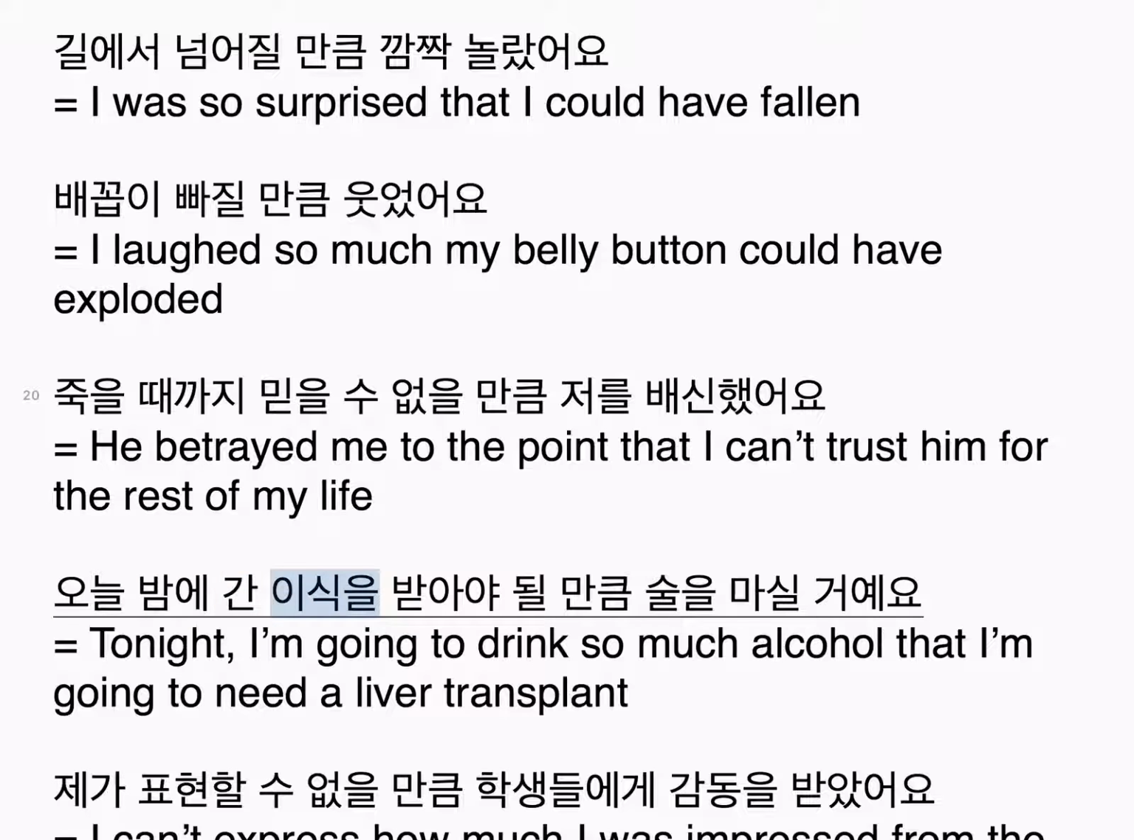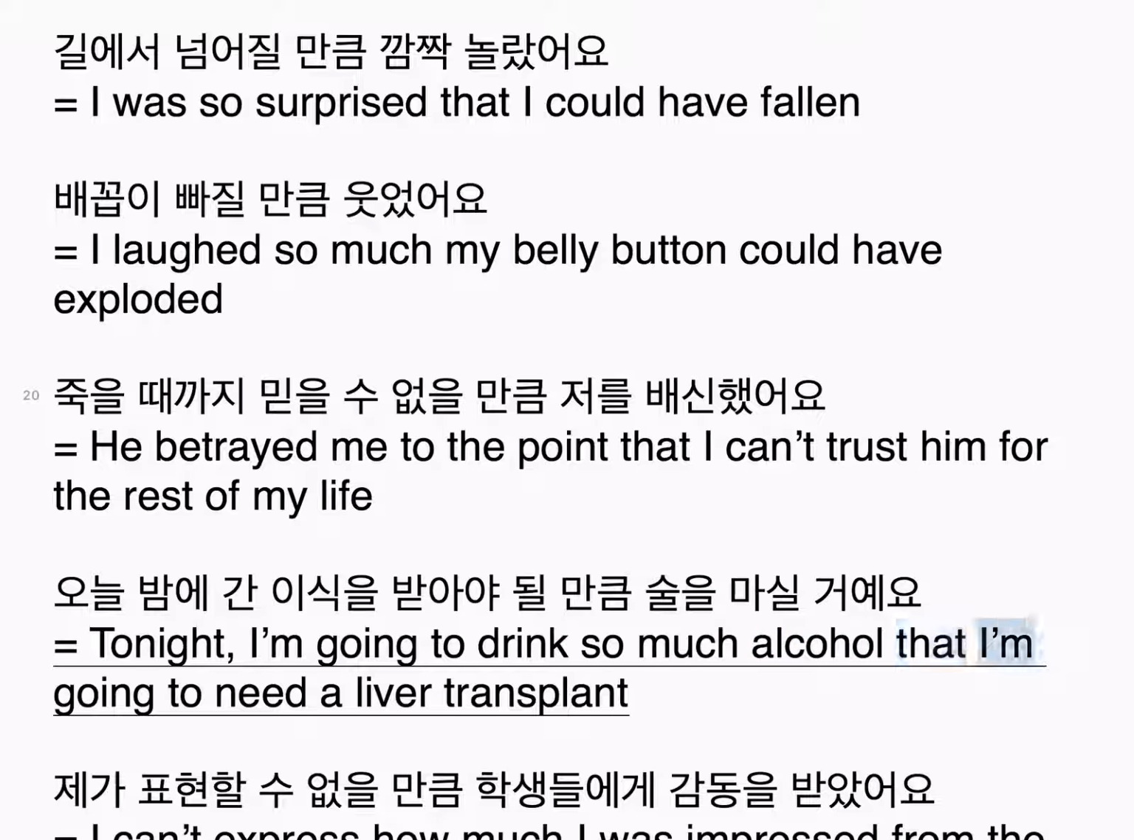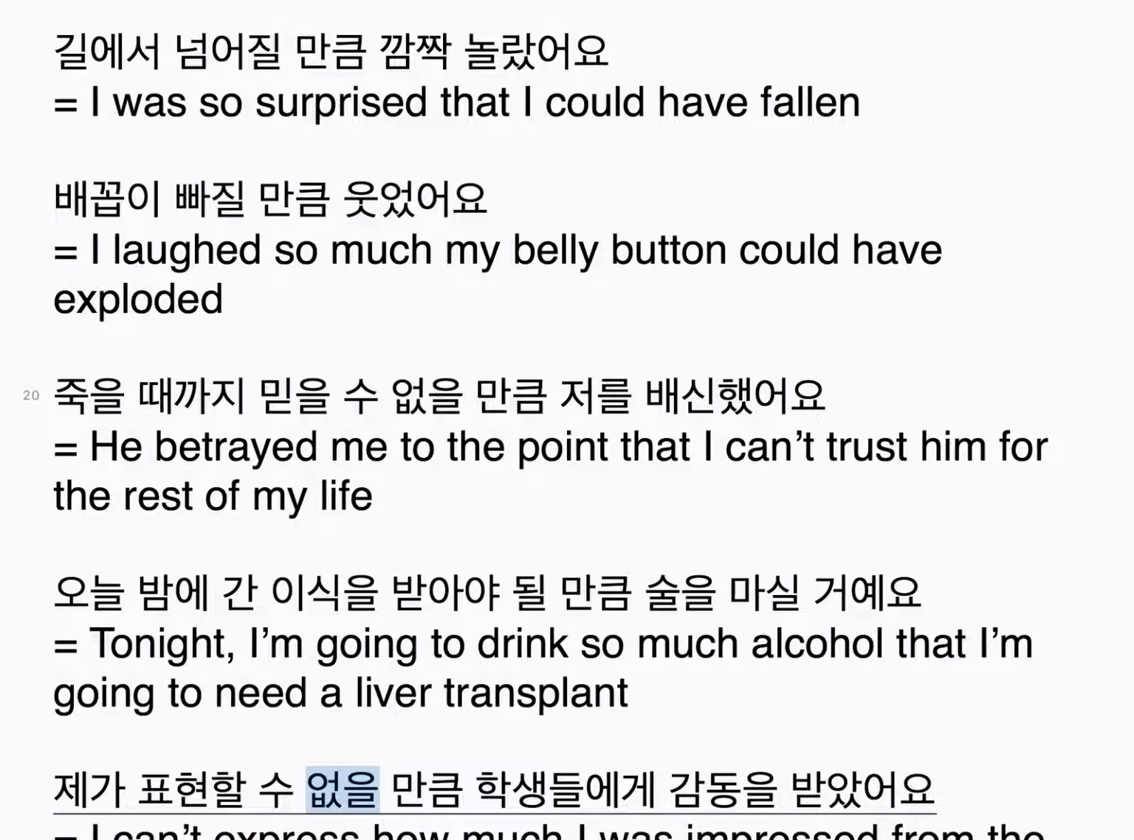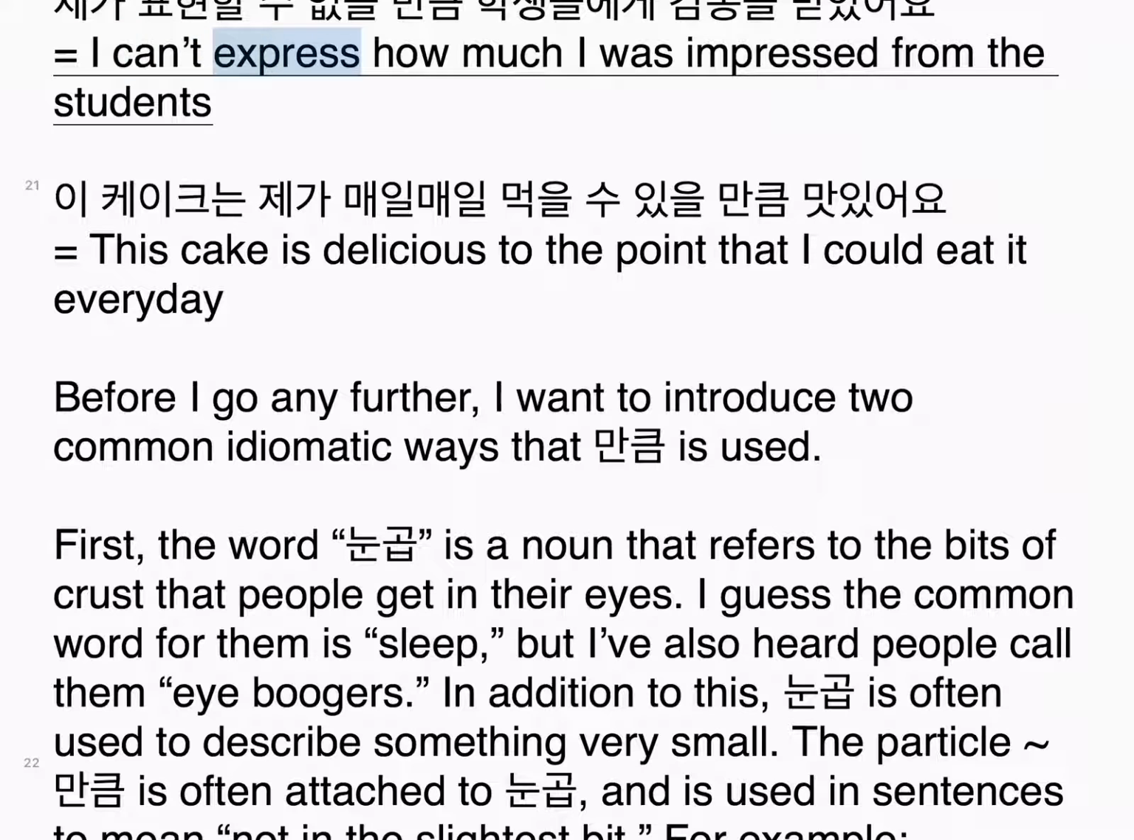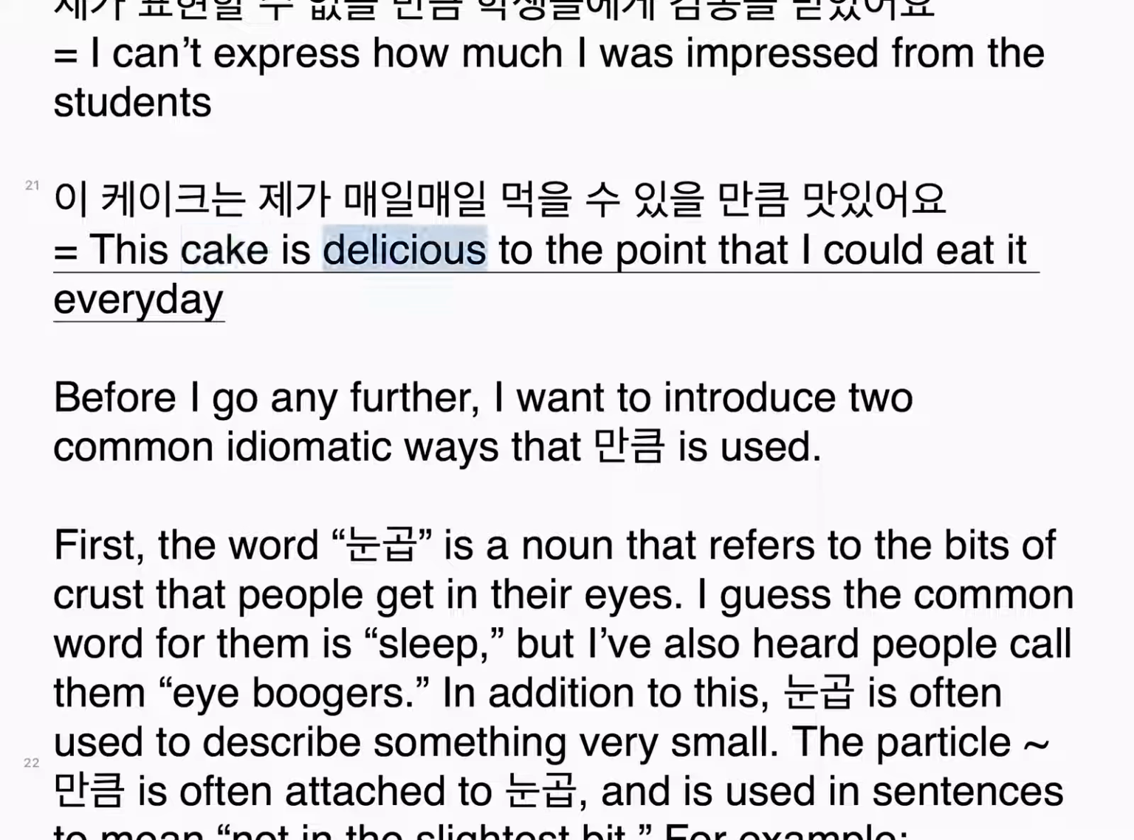오늘 밤에 간 이식을 받아야 될 만큼 술을 마실 거예요. Tonight, I'm going to drink so much alcohol that I'm going to need a liver transplant. 제가 표현할 수 없을 만큼 학생들에게 감동을 받았어요. I can't express how much I was impressed by the students. 이 케이크는 제가 매일매일 먹을 수 있을 만큼 맛있어요. This cake is delicious to the point that I could eat it every day.